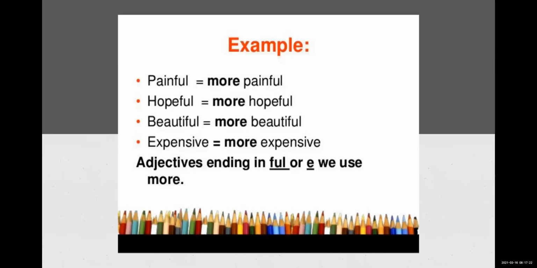Which are they? We are seeing over here. Suppose the adjective is painful, we will not add er. It will be wrong. Painfuller is totally wrong. If the adjective is painful, we have to make it more painful. So the rule is, keep in mind, more painful.